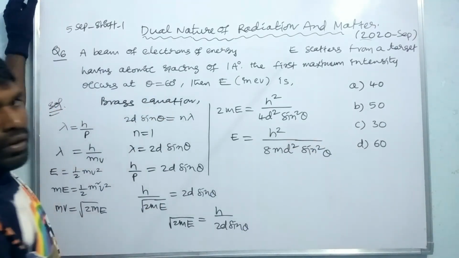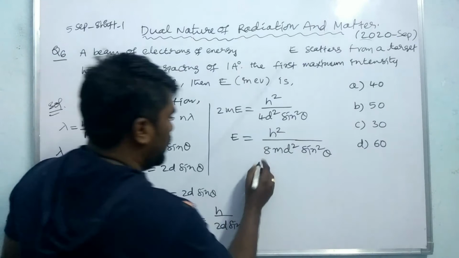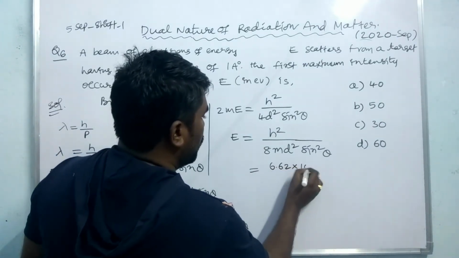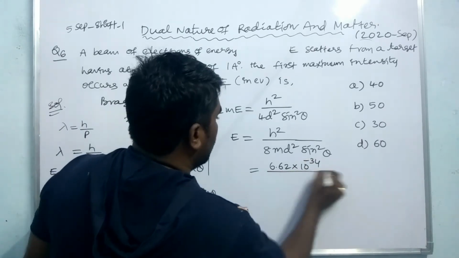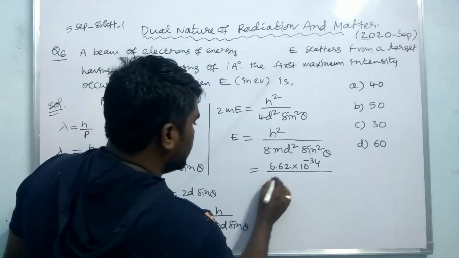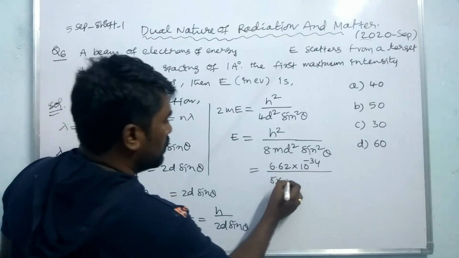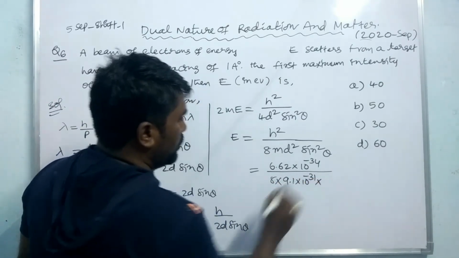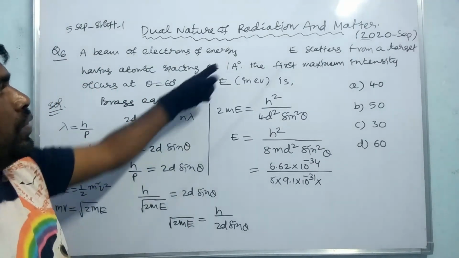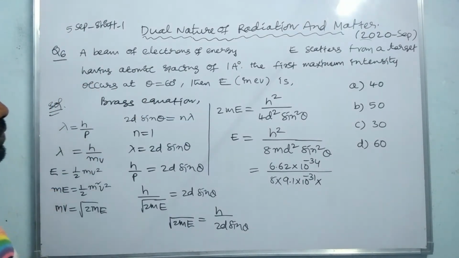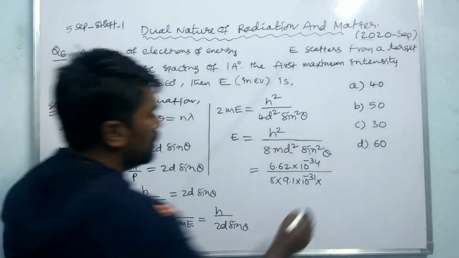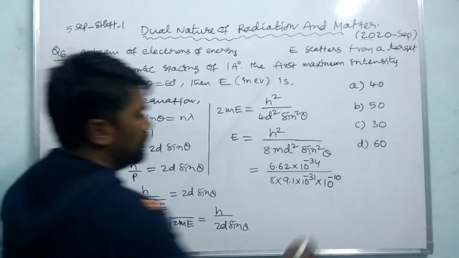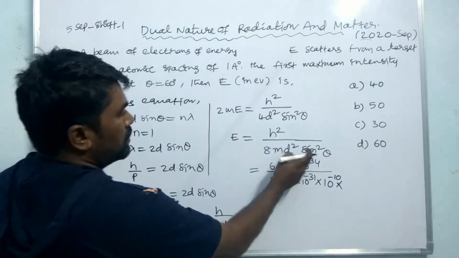Now substituting all the values: h, the Planck constant, is 6.62 into 10 to the power minus 34 joule second, 8 into the mass of the electron, 9.1 into 10 to the power minus 31, into d square. D is 1 angstrom, which equals 10 to the power minus 10 meters, into sin square theta.